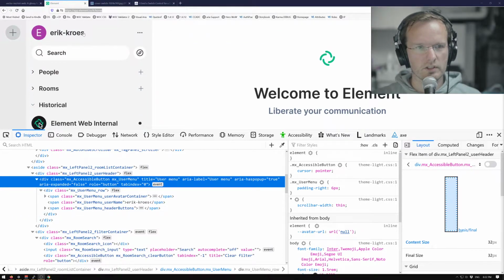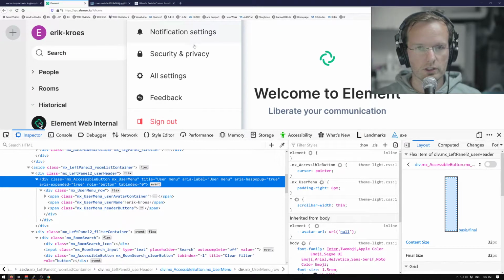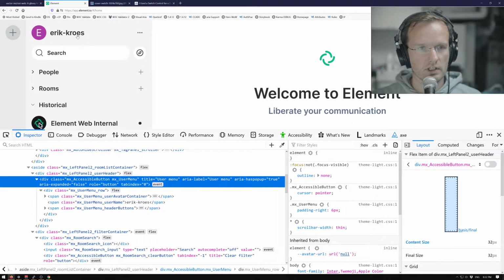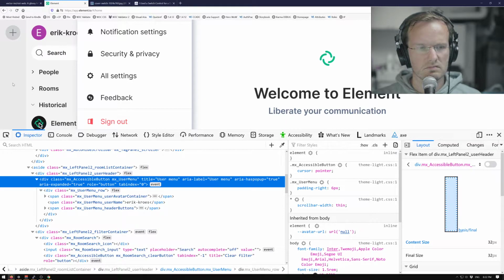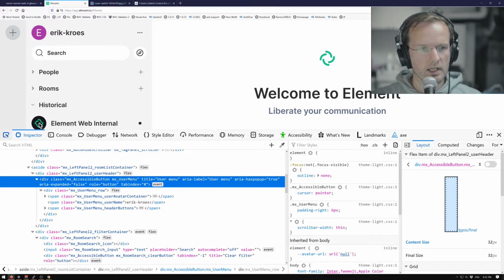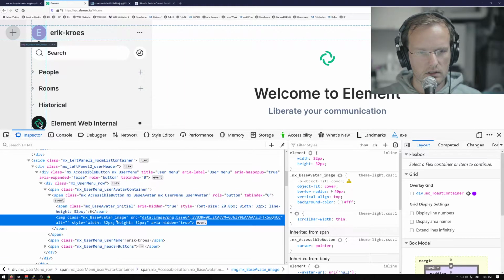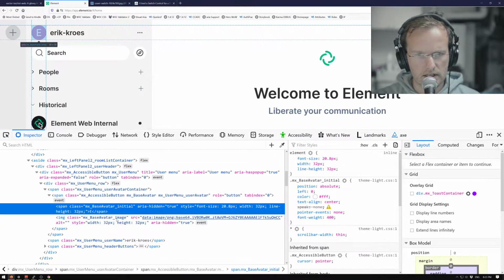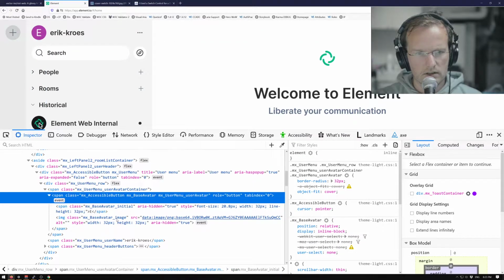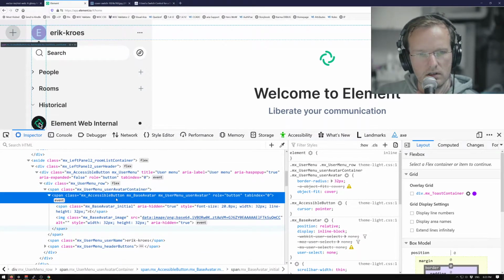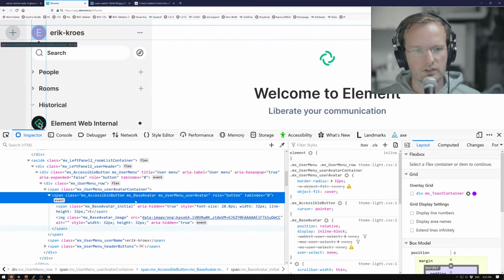So this is basically a button that shows a menu and it works on left click. That's pretty good. That's pretty much what you expect. The strange stuff here is that it also works with the right click, which is unexpected, and that with the keyboard you can also go to this. And it's an image here inside a span where the role is button. So you've got an issue here. The thing is, you've got a button inside of a button. You've got interactive content inside of interactive content.